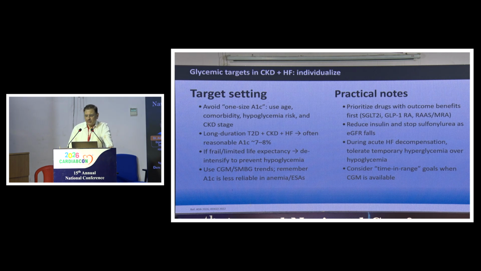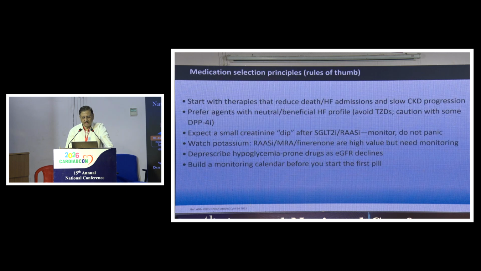drugs like SGLT2 inhibitors, GLP-1 receptor agonists, RAS inhibitors, MRA, ARNI, etc. to basically achieve proper results in this patient, and consider time in range goals when CGM is available. So start with therapies that reduce death, heart failure admissions and slow CKD progression. Prefer agents with a neutral or beneficial heart failure profile.